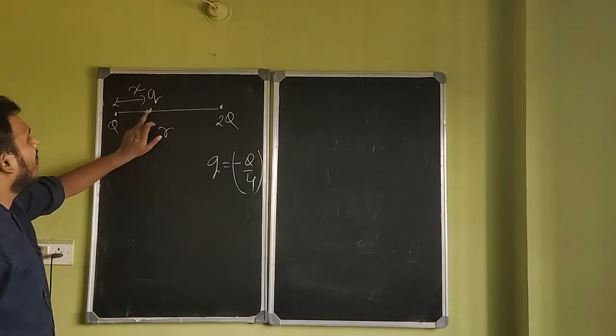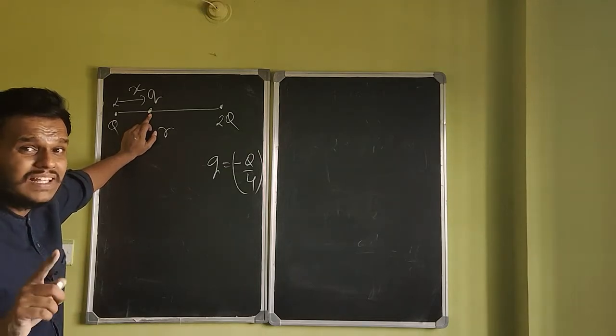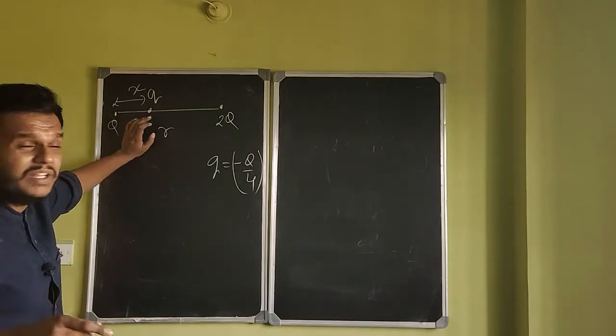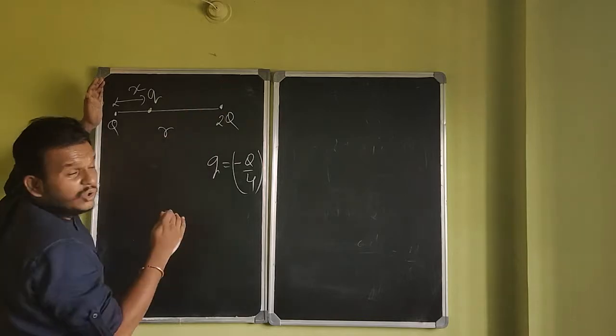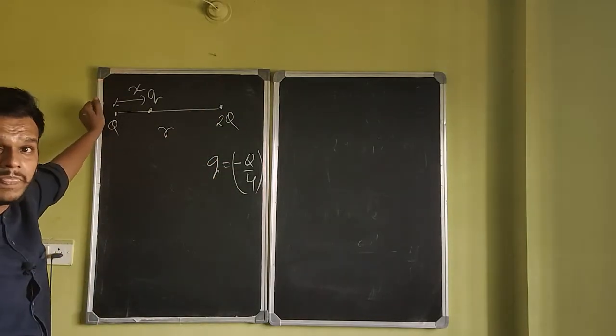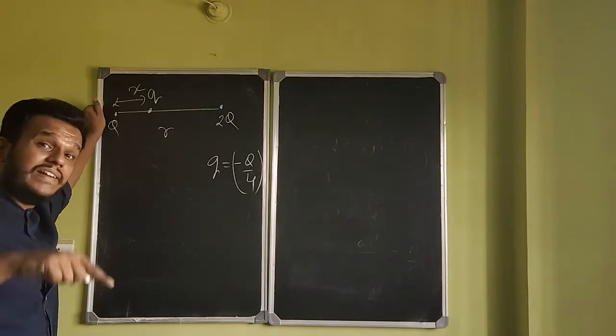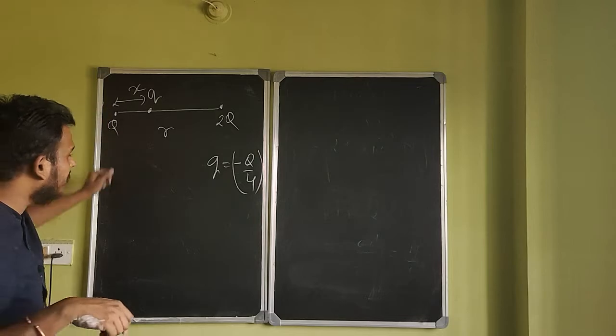Now actually, you have to first decide. Along the line joining the charges doesn't mean only the point between the charges. No, it could be on the right side of the system or it could be on the left side of the system, right? So you have to decide whether it will be on the right, left or in between. Okay, you have to decide that.